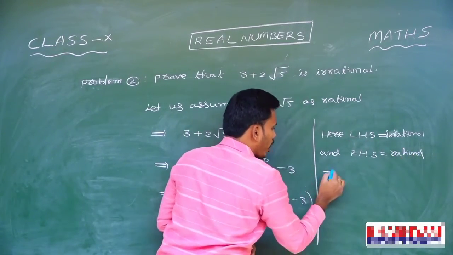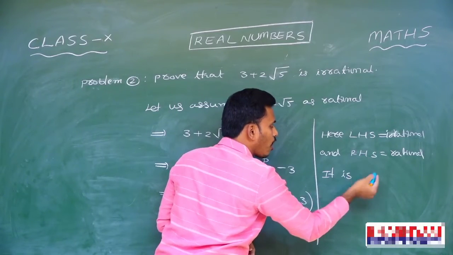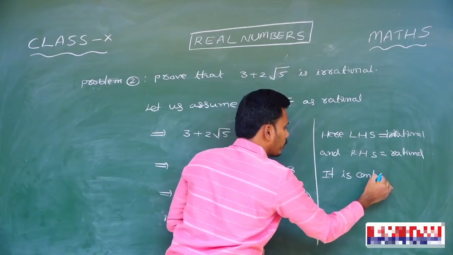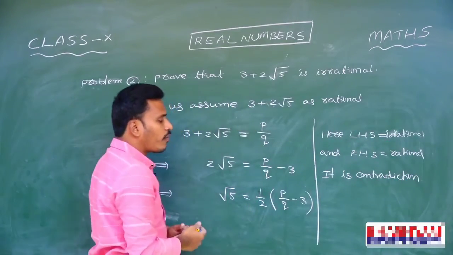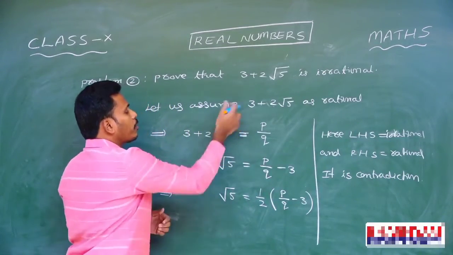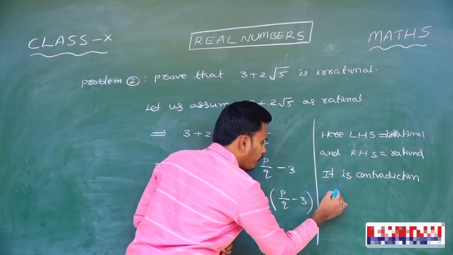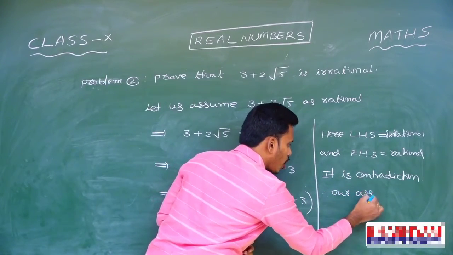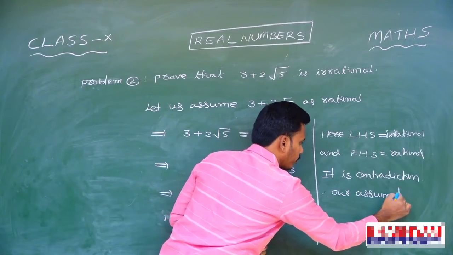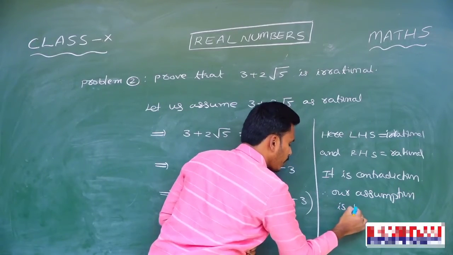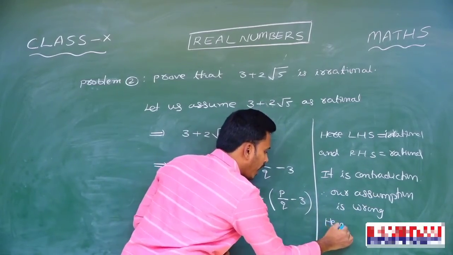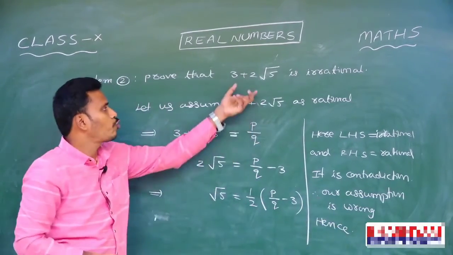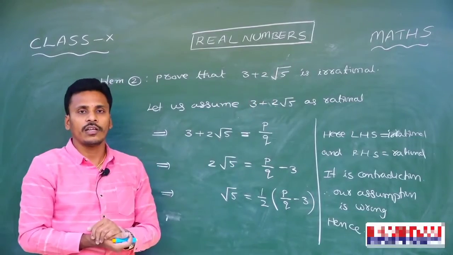It is a contradiction because irrational can't be equal to a rational number. See, why are we arriving at this contradiction? Just because of our wrong assumption. Therefore, our assumption is wrong. Since our assumption is wrong, that statement is a wrong statement, and hence we conclude that 3 plus 2 root 5 is an irrational number.